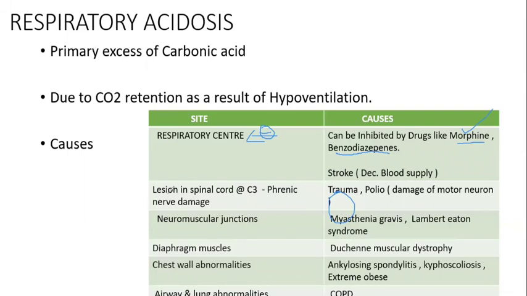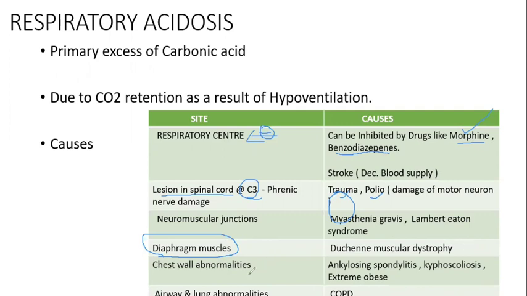Also, if you take a lesion at the level of the spinal cord, if there is spinal cord damage at the level of C3, maybe due to trauma or polio, at that time also we can get respiratory acidosis. Then at the level of the neuromuscular junction, in the case of myasthenia gravis and Lambert-Eaton syndrome. And we have the diaphragm muscles, which are very, very important for respiration. If the lesion is at the level of the muscles, like we can get in Duchenne muscular dystrophy, the muscle will not work properly, so they will get respiratory acidosis.